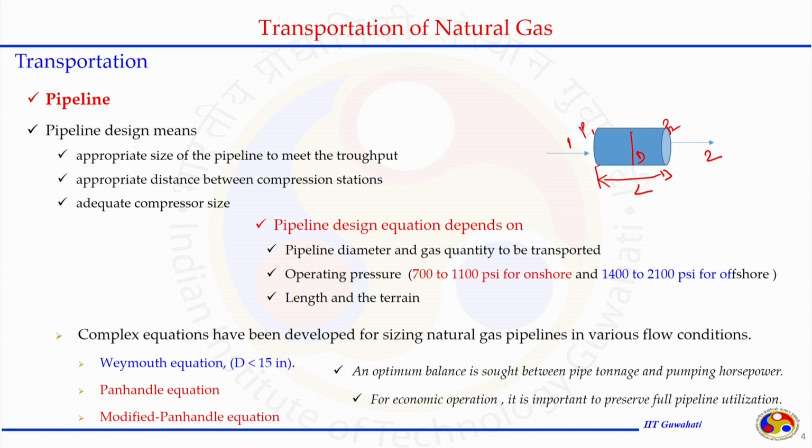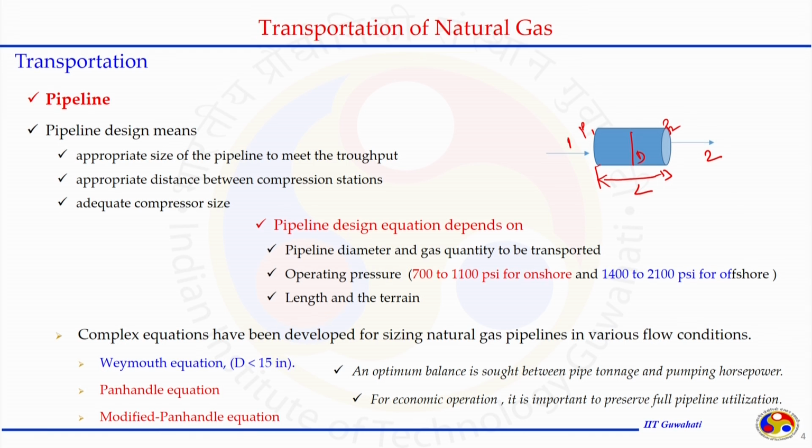Appropriate distance between compression stations, as already mentioned: over this long distance between 1 and 2, there might be n number of compression stations required, compressing the natural gas to meet the demand again. So, the appropriate location of the compressor should also be identified. It should be a part of the pipeline design where the compressor should be installed and at what horsepower, what working power should be provided to that compressor. So, the specified amount of natural gas can be transported with the already laid out pipeline system.